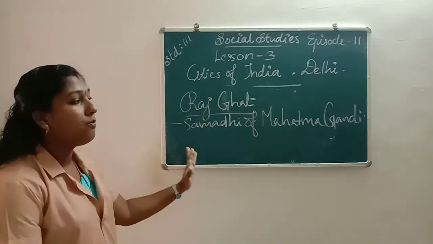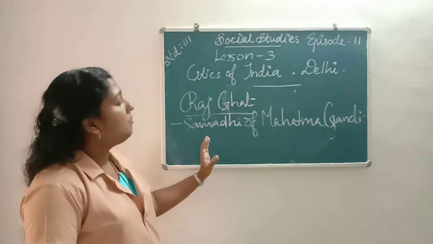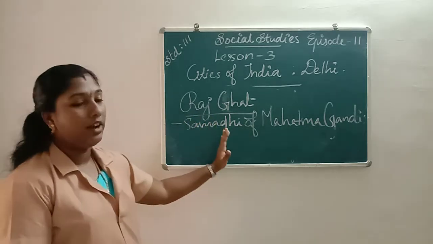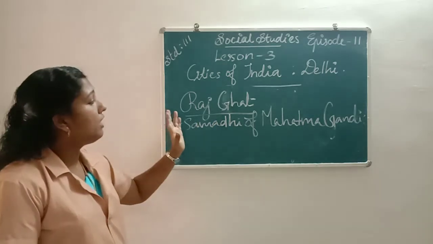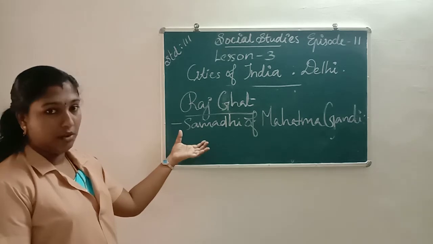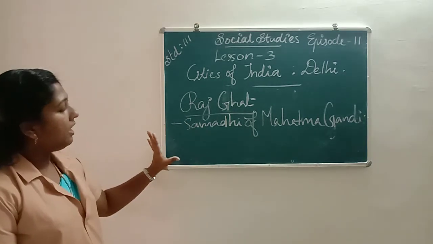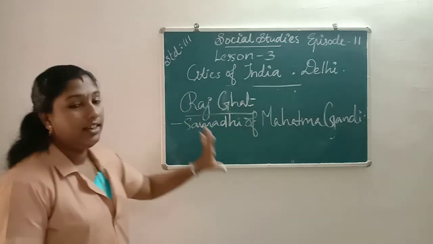Once again about Rajghat. Rajghat is the Samadhi of Mahatma Gandhi. It is situated to the south of Red Fort and also on the banks of the river Yamuna. That's all about Rajghat.